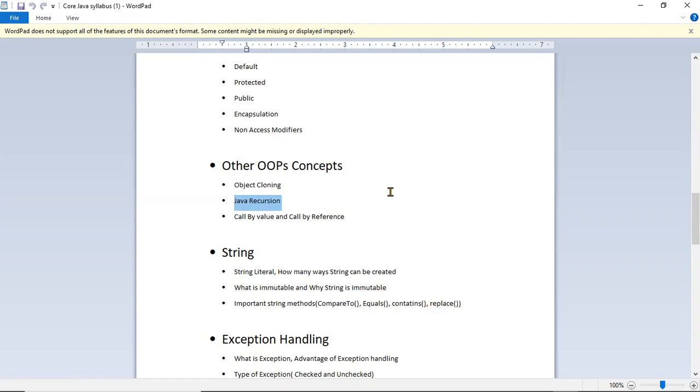In Java, in the case of primitive values, you know what primitive values are, right? int, long, double, float. In the case of primitive values, it works as pass by value.